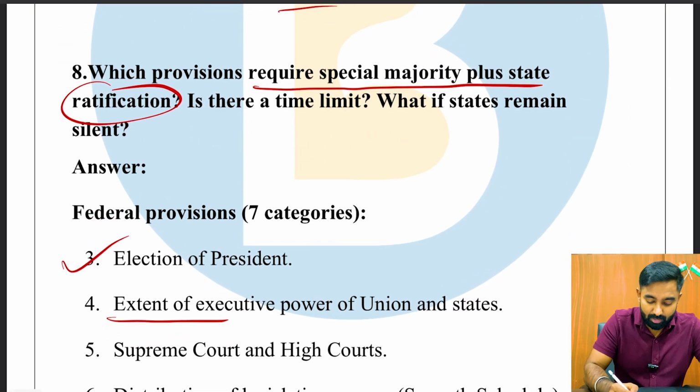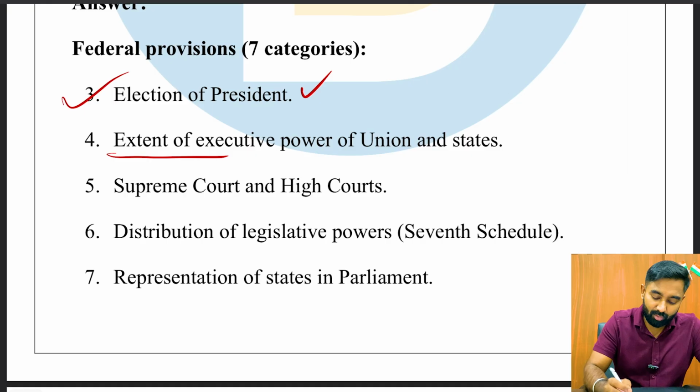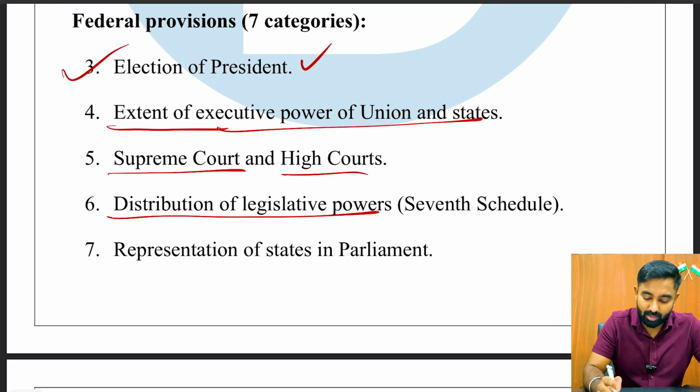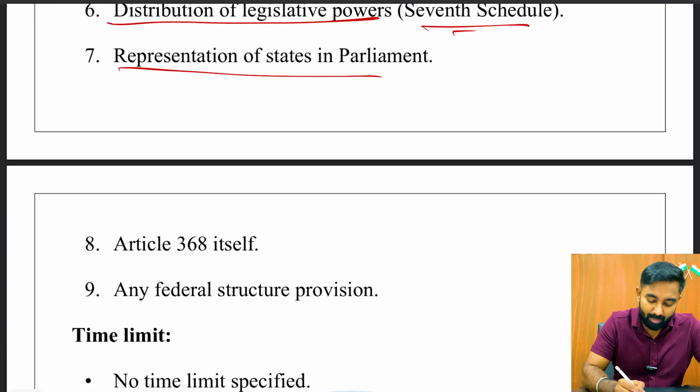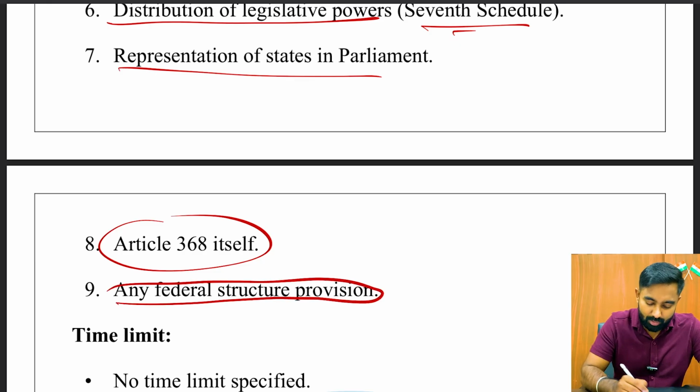But elections of president, as I said, require the state ratification, as do the extent of executive power and the union of states, Supreme Court and High Courts, distribution of legislative powers, especially the 7th schedule, representation of states in parliament, Article 368 itself, and any federal structural provisions.